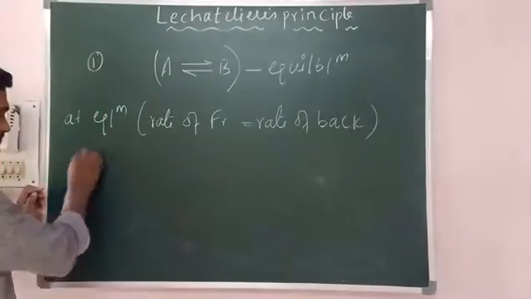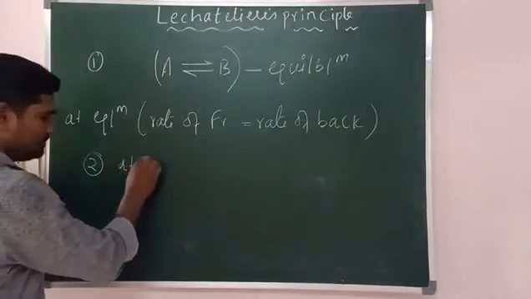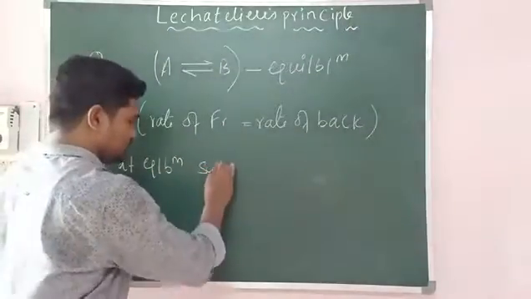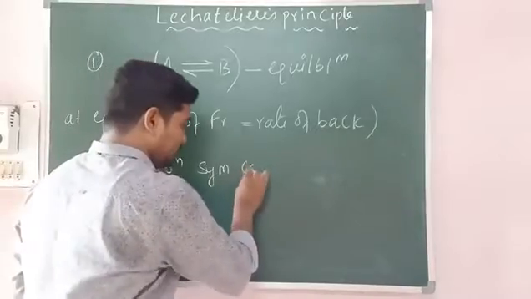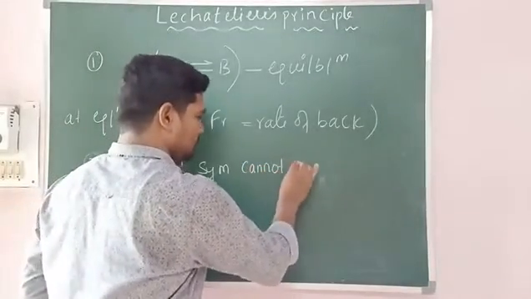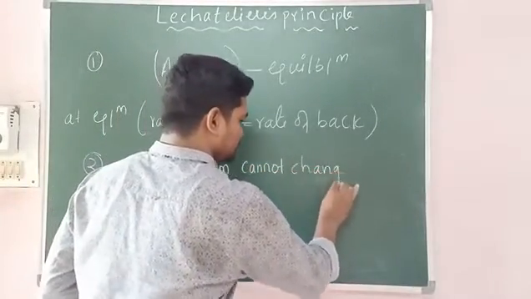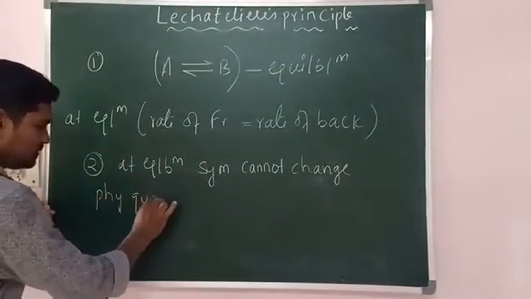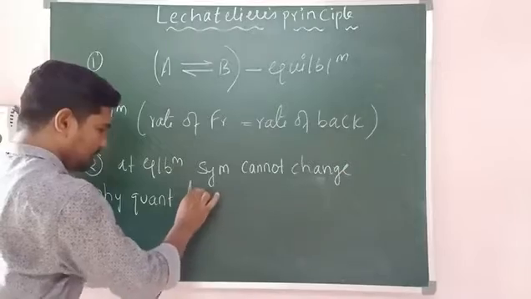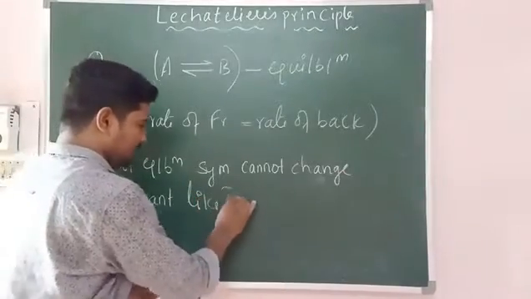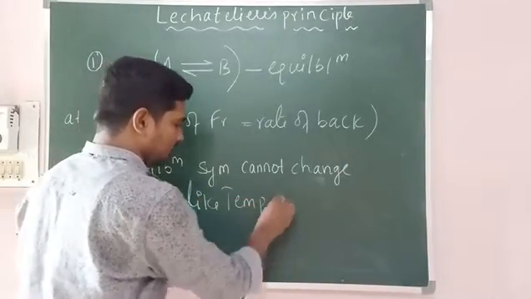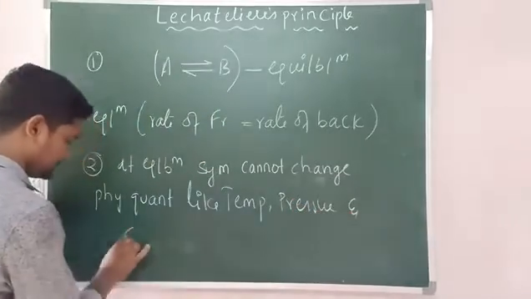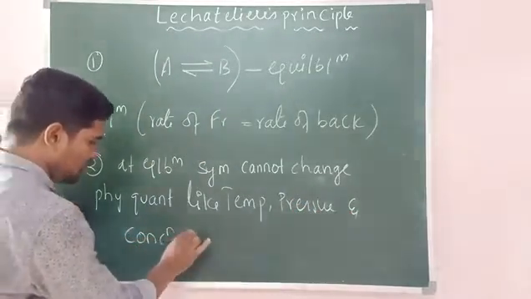Second point is, at equilibrium, the system cannot change physical quantities like temperature, pressure and concentration on its own.